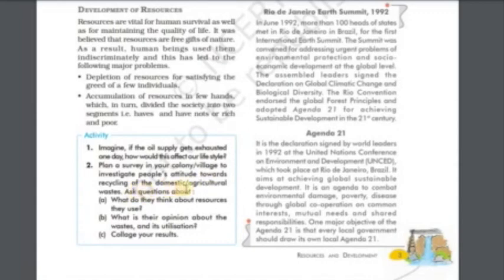Ask questions about: A. What do they think about resources they use? B. What is their opinion about the wastes and its utilization? C. Collate your results.